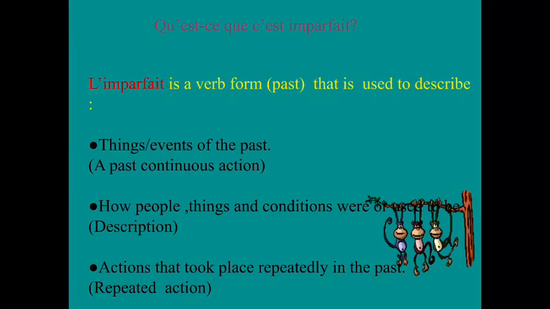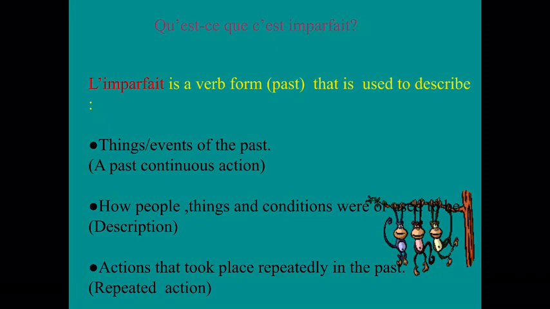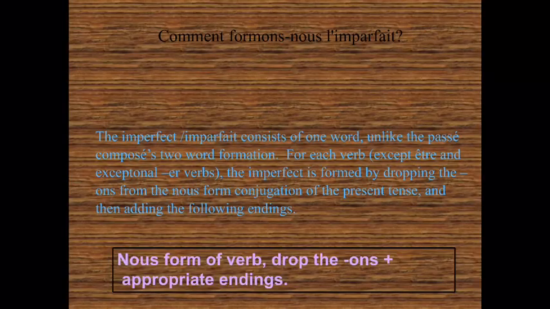L'imparfait. Qu'est-ce que c'est l'imparfait? L'imparfait is a verb form that is used to describe things or events of the past. That is, it helps to describe a past continuous action. How people, things and conditions were or used to be, that is a description in the past. And also actions that took place repeatedly in the past, that is a repeated past action.